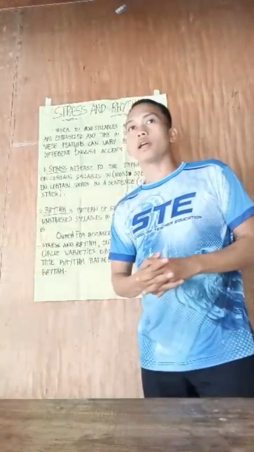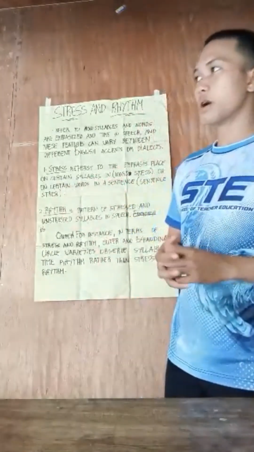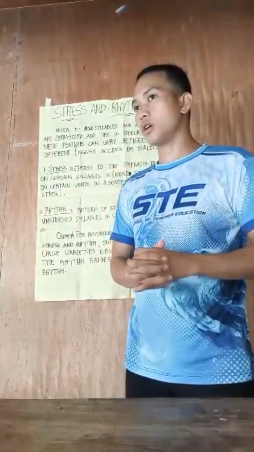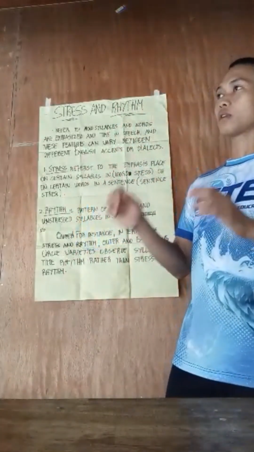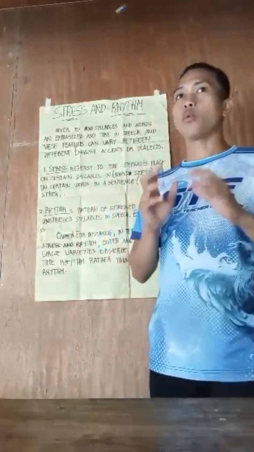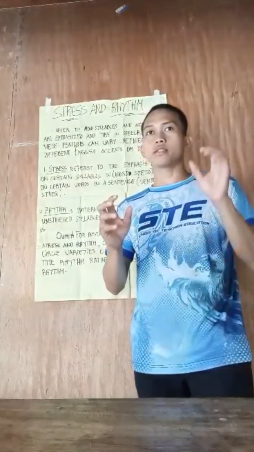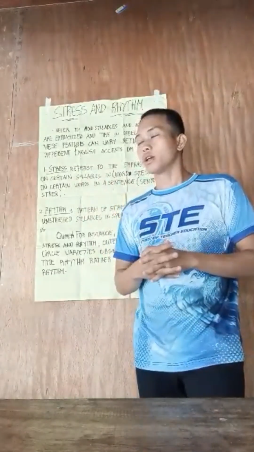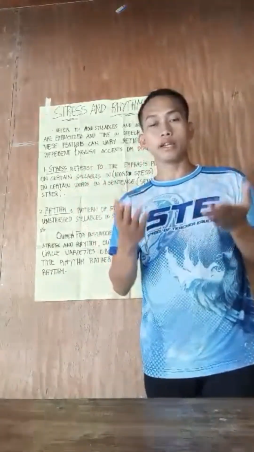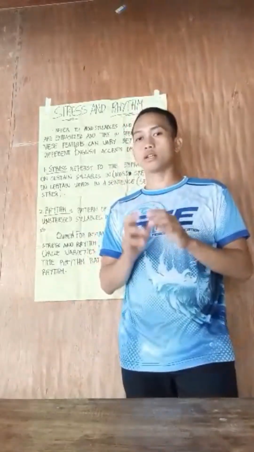For example, in I want to go to the store, the words I, want, and store are much louder, much longer, and higher in pitch, while to and the are quickly pronounced. That is I want to go to the store.